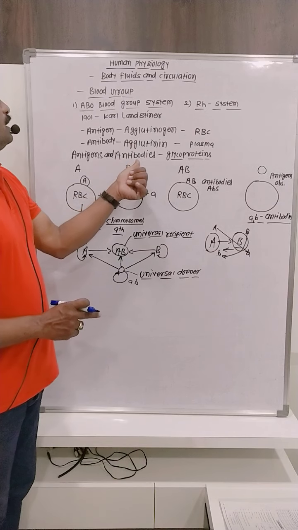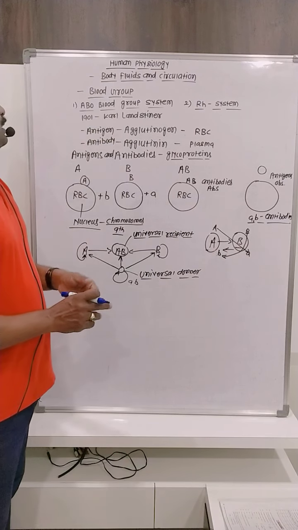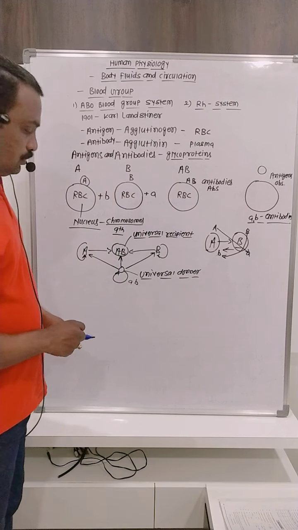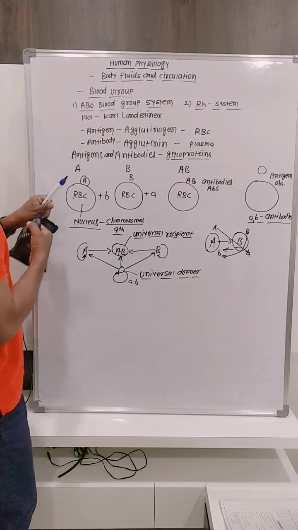Depending upon the presence of antibodies, there are 4 types of blood group discovered by Karl Landsteiner in 1901. Now, what is the RH system? The second part of the blood group system is the RH blood group system.